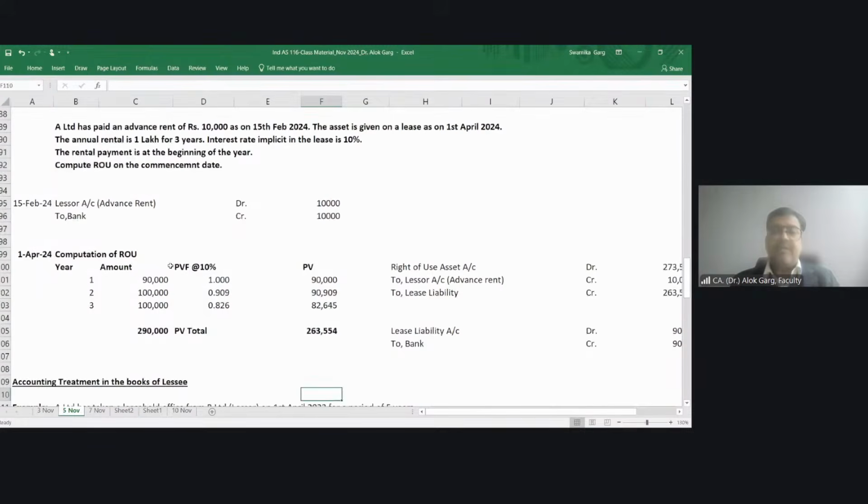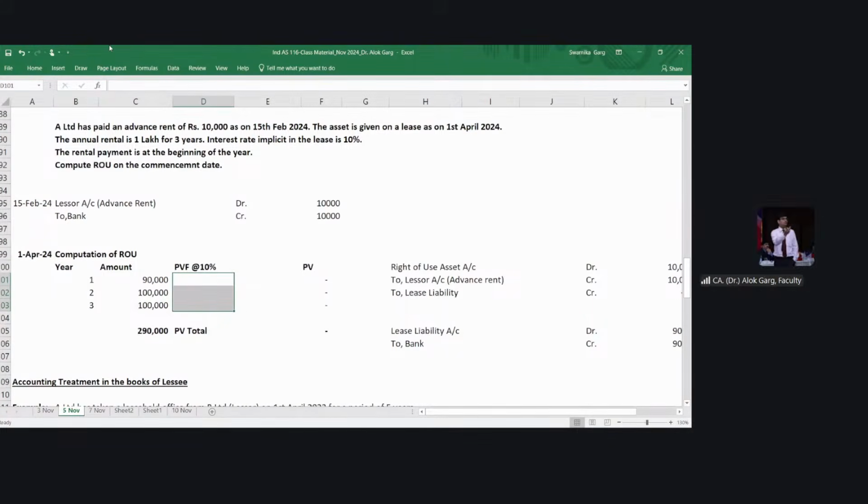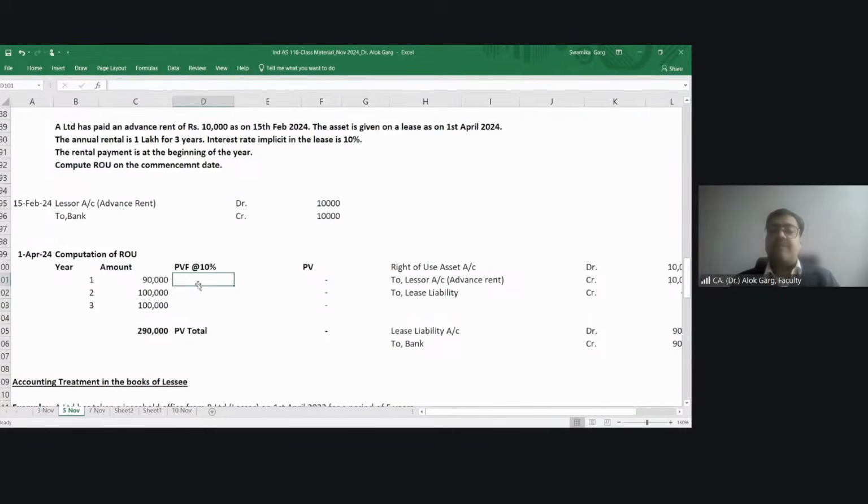Then I need to compute my right of use asset. Year 1, 2, 3. Amount 90,000, 1 lakh, 1 lakh. Why is it 90,000? Because 10,000 has been paid in advance. Right. And what is my present value factor? Discount rate is 10%.